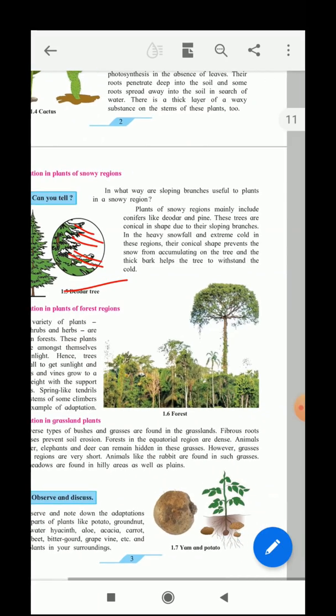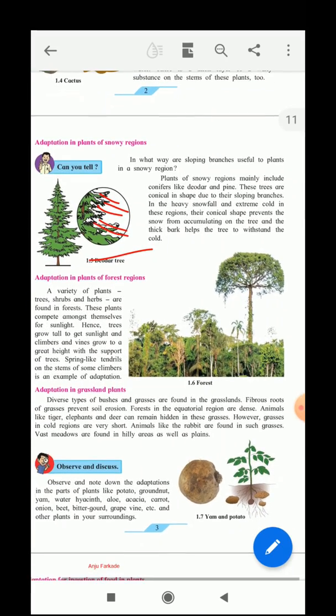Then adaptation in the grasslands. Now diverse types of bushes and grasses are found in the grasslands. The fibrous roots of grasses prevent soil erosion. Grasses in the equatorial region are dense. Animals like tigers, elephants and deer remain hidden in these grasses.